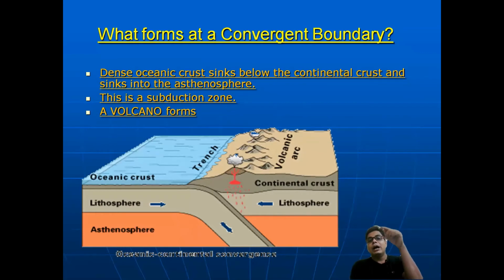If you see the Pacific Ocean, you can say there are a number of plate boundaries and a number of volcanoes. That's why it is called the lighthouse of the Pacific Ocean. Why? All the time there is a volcanic eruption, and volcanic ashes are coming out from that area. Okay, so this can happen.